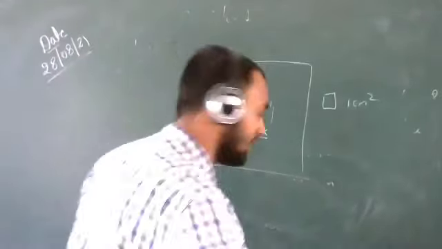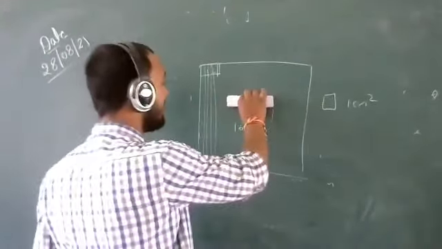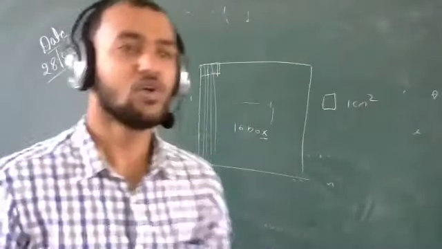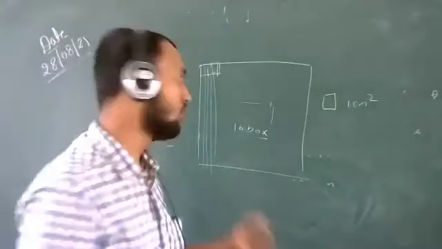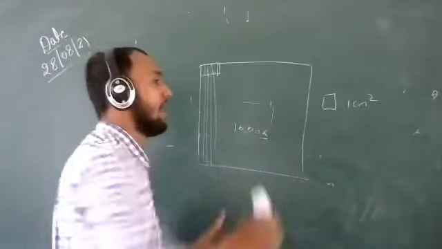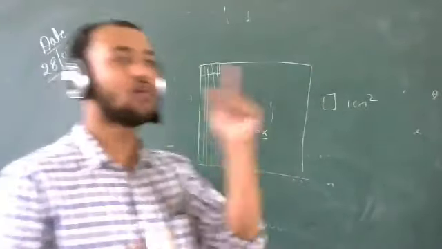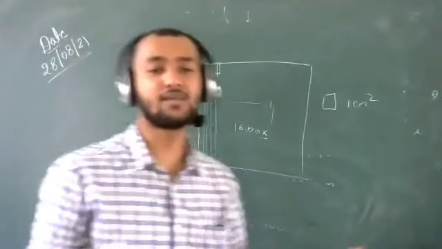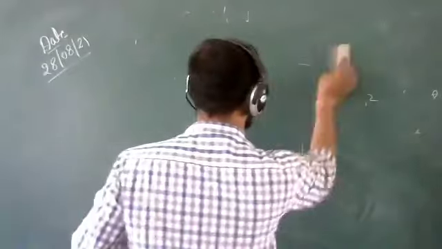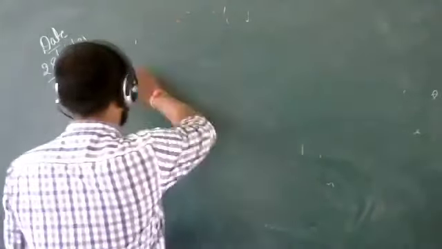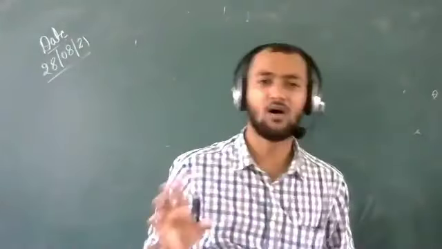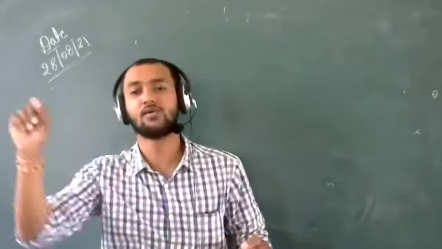So see, it is very simple. If it covers 16 boxes and one box is 1 centimeter square, the area will be 16 centimeter square. So it is an easy method to know the area with the help of graph paper. You just keep the thing on graph paper and count the boxes covered by the surface, and you can simply tell the area of the surface of anything. But calculating the area with graph paper is quite tedious, because we have to count the boxes 1, 2, 3, 4, 5.